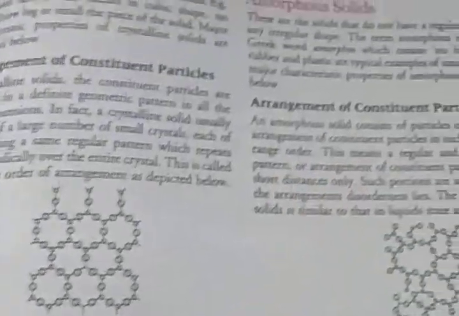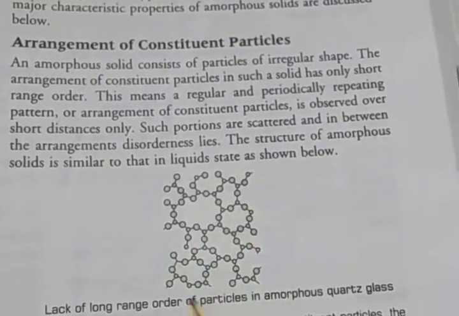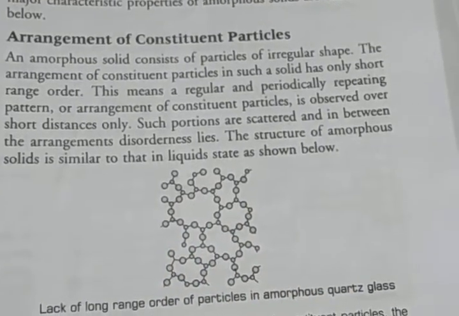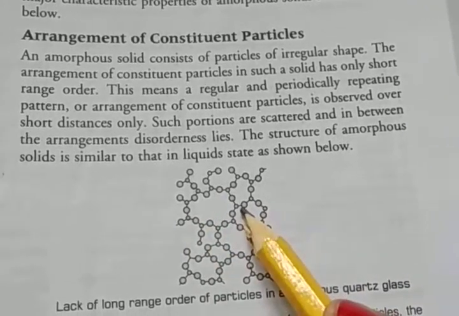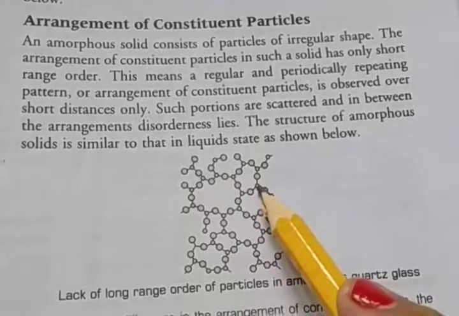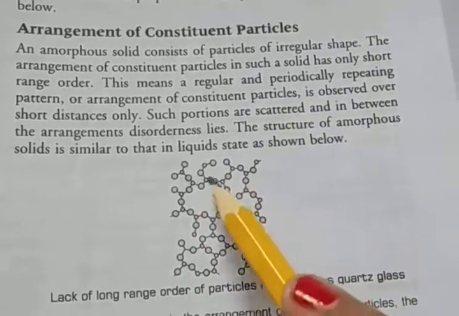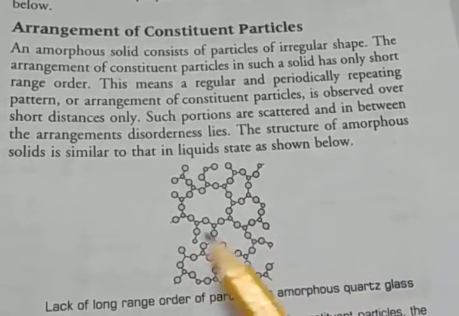Clear? Then in an amorphous solid, here you see particles of irregular shape, with short range order. The arrangement of the constituent particles in such a solid has only short range order.